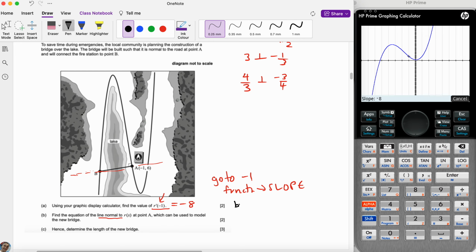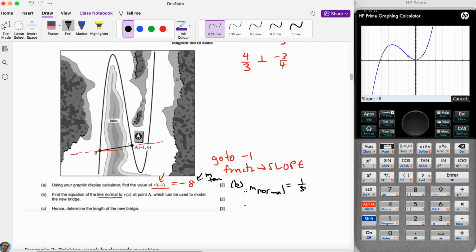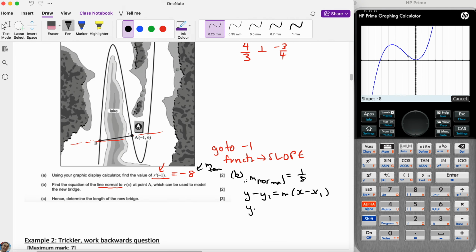Well, the first step is to find the slope. So remember what this is. When you find the derivative, it's the slope of the tangent, okay? So therefore, the slope of the normal is going to be the negative reciprocal of that, which is 1/8, okay? And so now I'm actually going to use the point slope form. I know you don't all love it, but the nice thing with that is that it allows you to be lazy. Who doesn't want to be lazy?